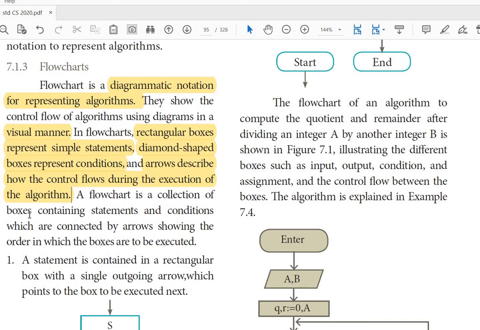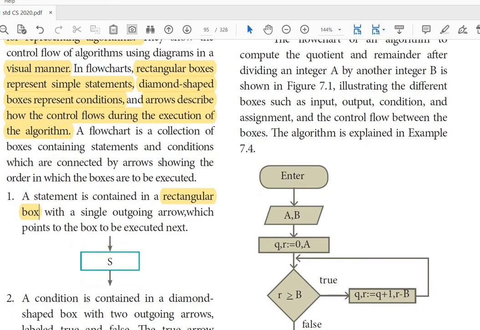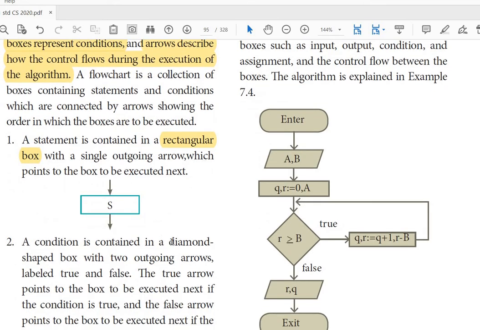A flowchart is a collection of boxes containing statements and conditions, which are connected by arrows showing the order in which the boxes are to be executed. So here, a rectangular box comes with a single outgoing arrow which points to the box to be executed next. Next, a condition is in diamond shape.